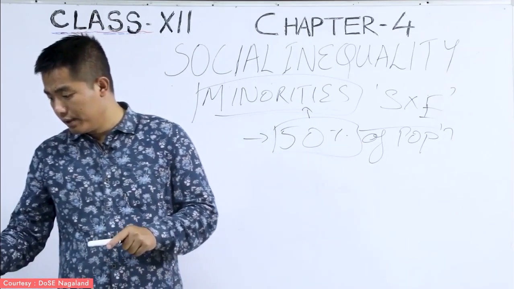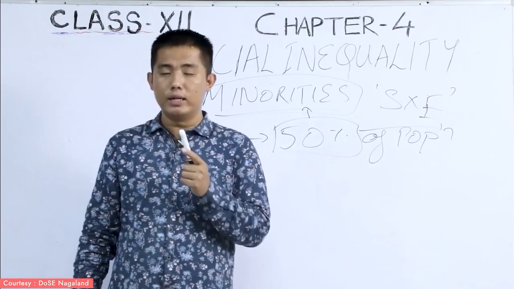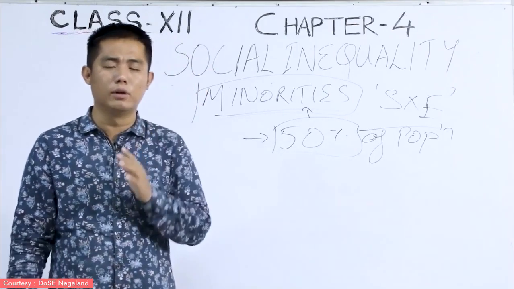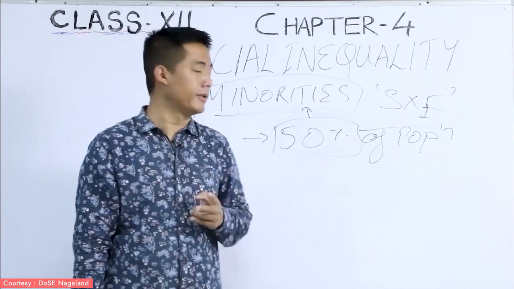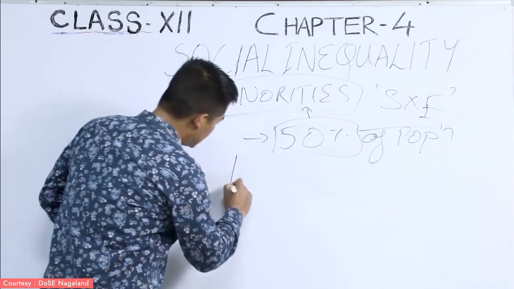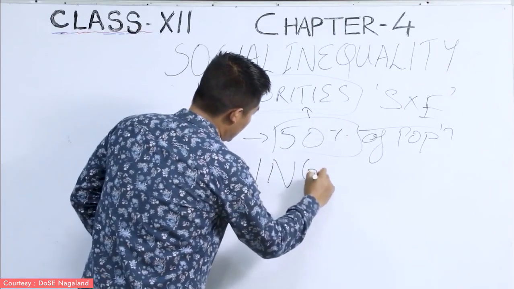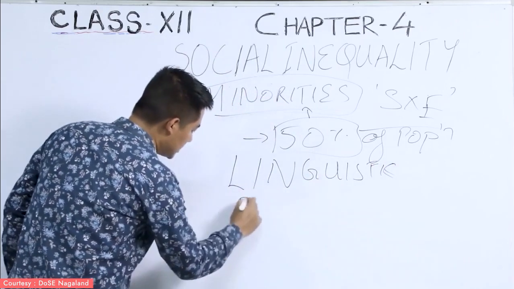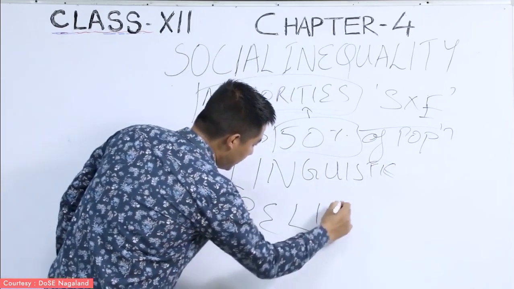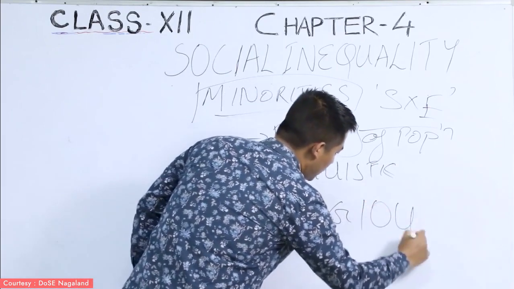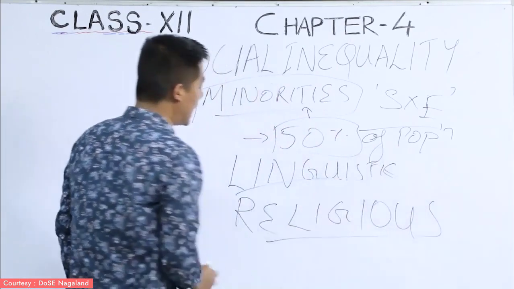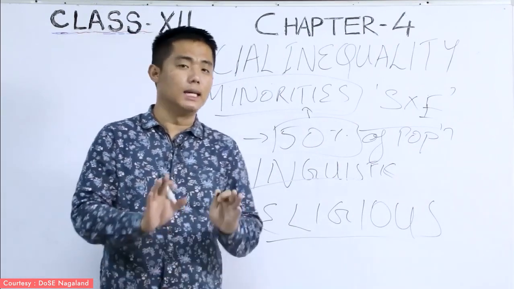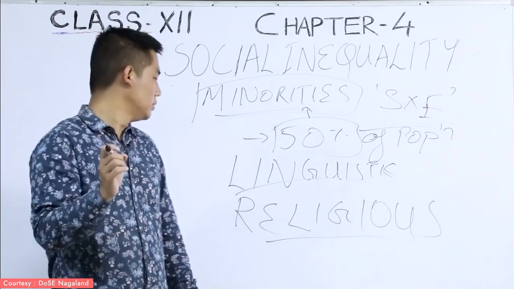Now, the Constitution of India considers two types of minorities. Who are they? The first is linguistic, L-I-N-G-U-I-S-T-I-C, linguistic minority. And the next is religious, R-E-L-I-G-I-O-U-S. The linguistic and the religious minority groups are what we see in India according to the Constitution of India.